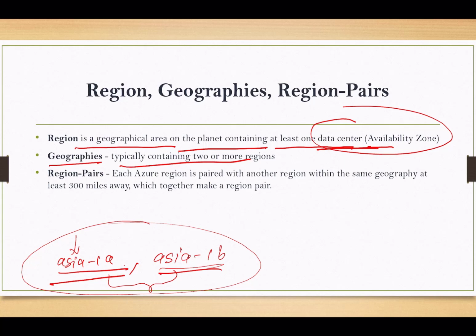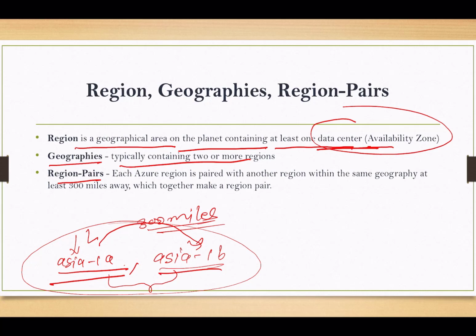A region is paired with another region which is at least 300 miles away. That is the common distance we talk about in cloud technology when we talk about two different regions within the same geography. Those work together.